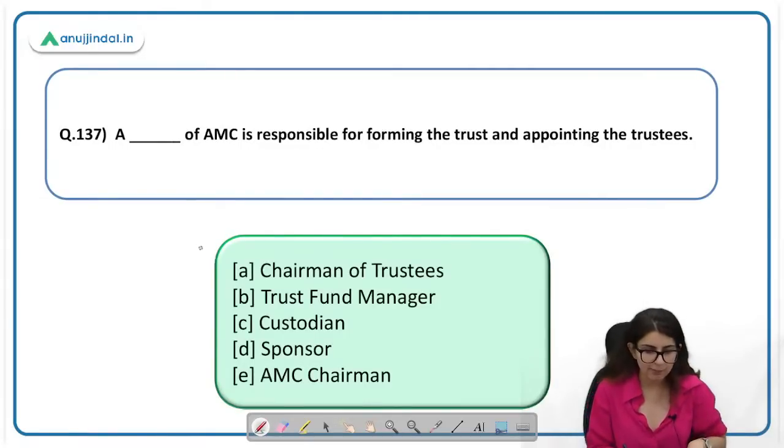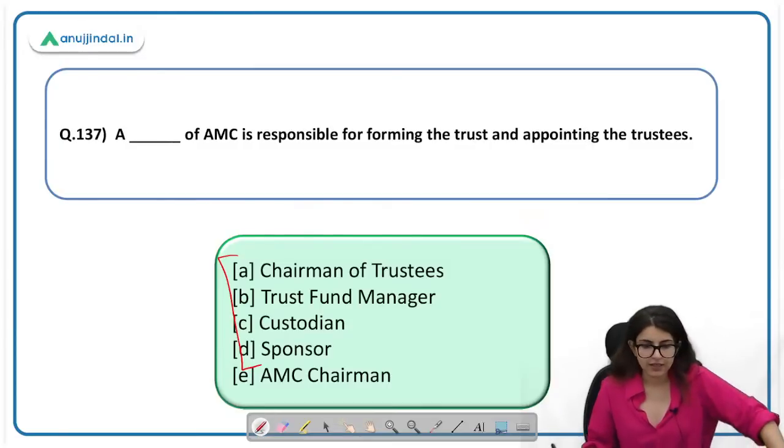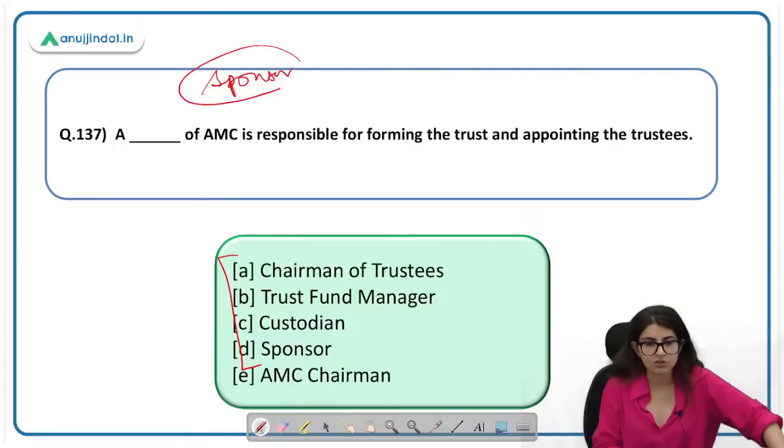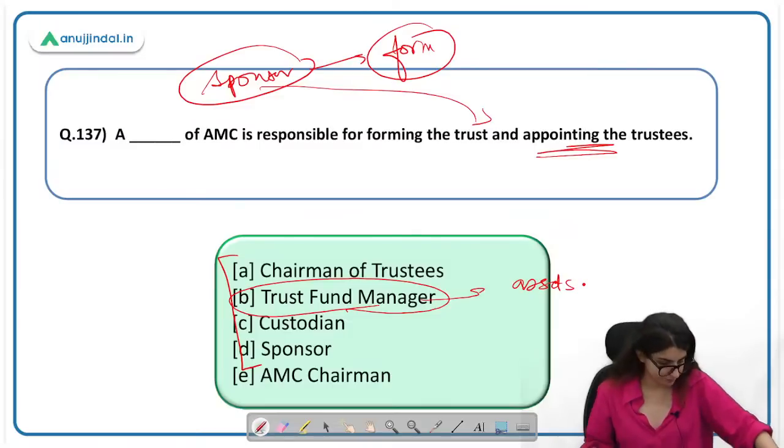A dash of AMC is responsible for forming the trust and appointing the trustees. Here you will have to read all their functions, especially for the SEBI exam. But even now you should know. They can ask such questions in Phase 2. Okay, so here the correct answer is sponsor. A sponsor is responsible to form the trust. First the sponsor forms the trust, and the trust fund manager manages the assets. And he appoints the trustee. So he forms and then appoints the trustee. Sponsor.